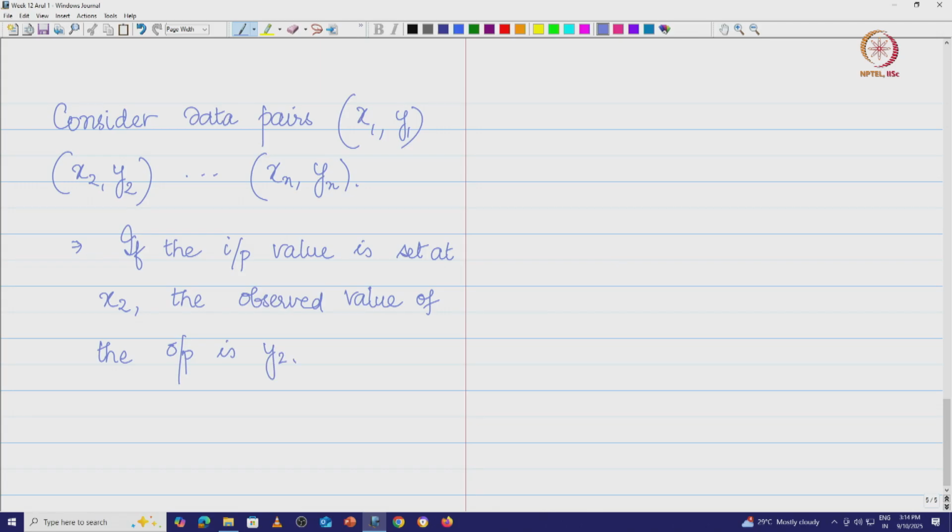Now, the moment you are given this pairs of data, first of all you plot the data.